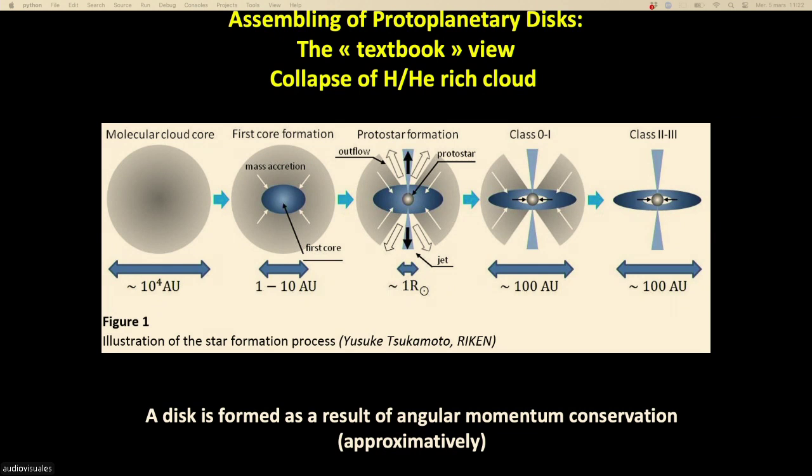This is why we see that most young stars have a disk around them. The disk is the place where you store the angular momentum of the system during the collapse. Okay, so it's a kind of simplified view. Those specialized in magnetic field may have some critics, but I would say this is a zero-order interpretation of the formation of a disk around the protostar.